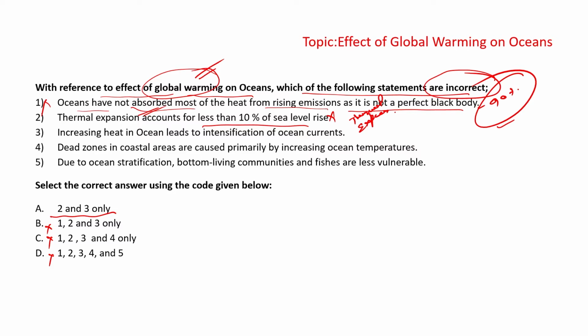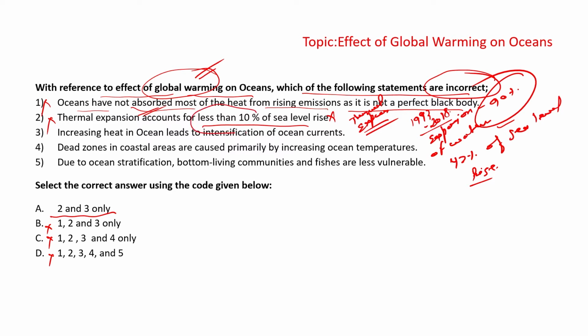There has been a huge rise in the expansion of water, and that has accounted for nearly 42% of the sea level rise. So 2 will also be incorrect, because it is not less than 10% of the sea level rise, but 42% of the sea level rise which has been witnessed from that.